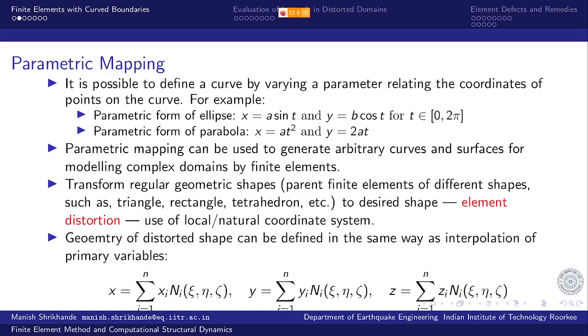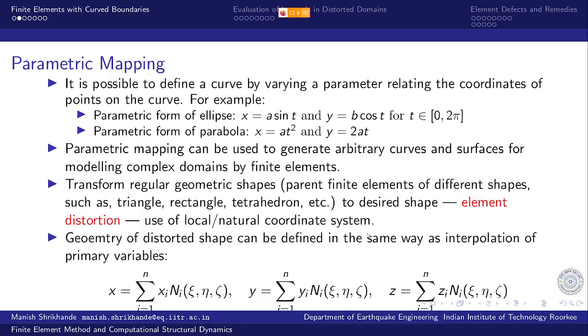Right? And the way we do it is similar to this parametric formulation. Because we already have one model of approximation, that is approximation of the field variable in terms of interpolation of primary variables, we also define the geometry of distortion.